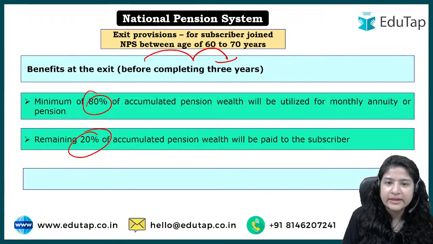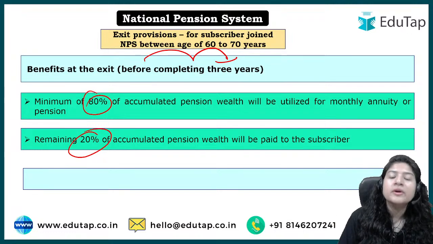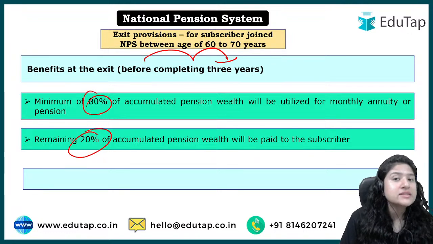Simple as that, right? Now here government is allowing the subscribers who are above 60 years of age to be part of the scheme, right?